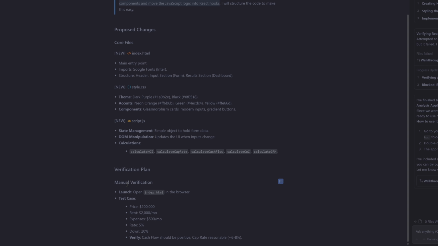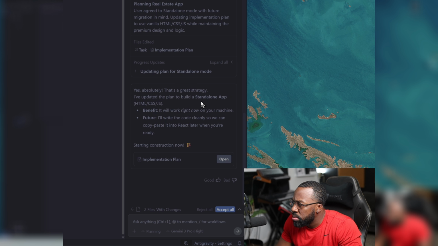I think this is still good. It actually put in a test case for me as well, which is good. I've updated the plan to build a standalone app. It will work right now on your machine. I'll write the code cleanly so we can copy and paste into React later when you are ready. Start constructing now. Okay, so I accept that. I'm going to say that sounds good. Let's keep going.